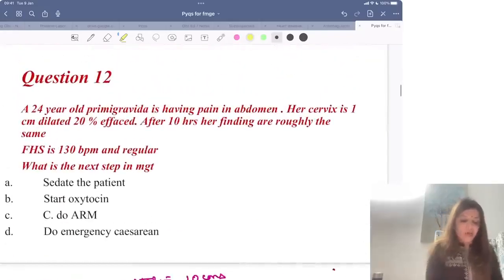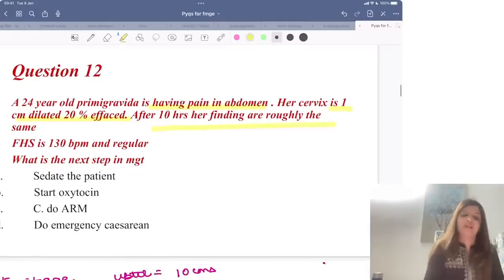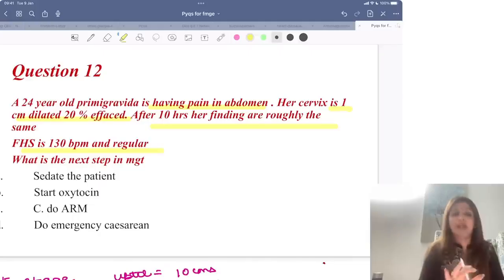Next question. A 24-year-old primigravida is having pain in abdomen. Her cervix is 1 centimeter dilated, 20% effaced. After 10 hours, her findings are same. Fetal heart sounds is normal and regular. What is the next step in management?